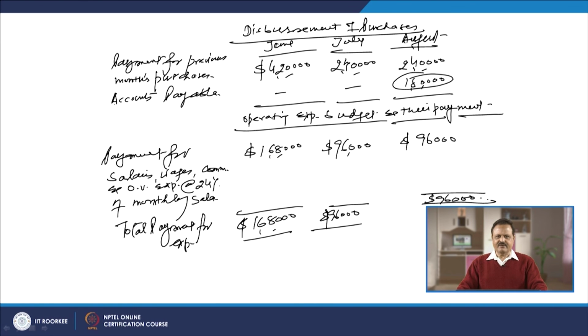So I think it is better for us to learn, now that we have prepared the operating budget schedules, first about preparing the profit and loss account, because that is the end of the operating budget, the budgeted profit and loss account. Then we will learn about preparing the budgeted cash flow statement or cash budget and then the budgeted balance sheet.